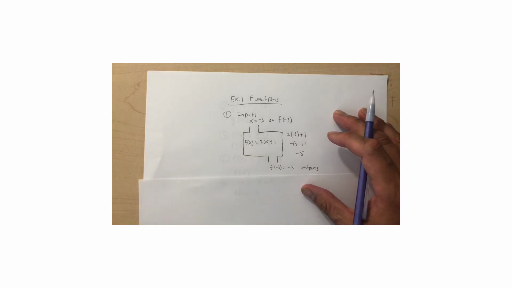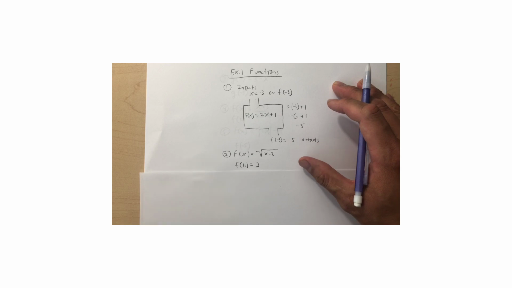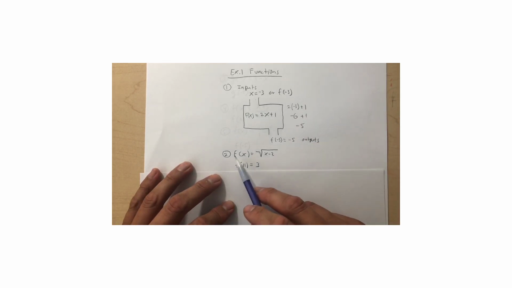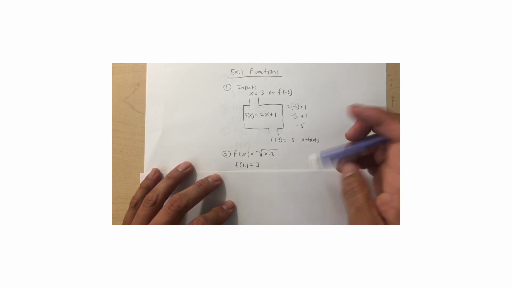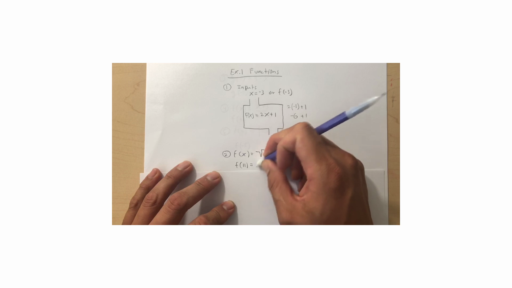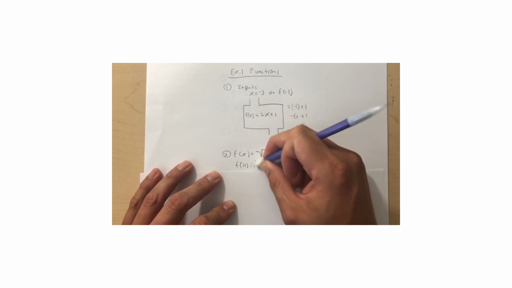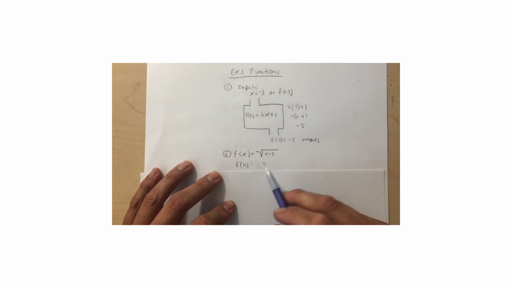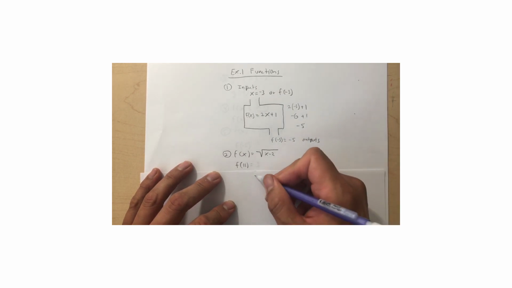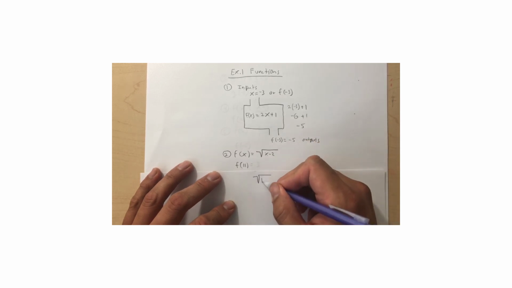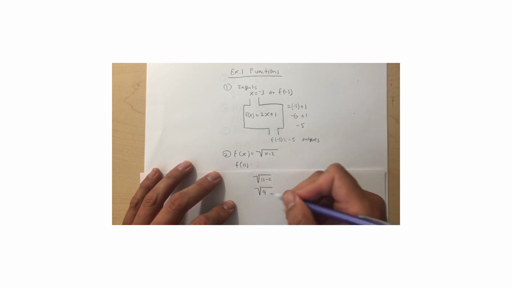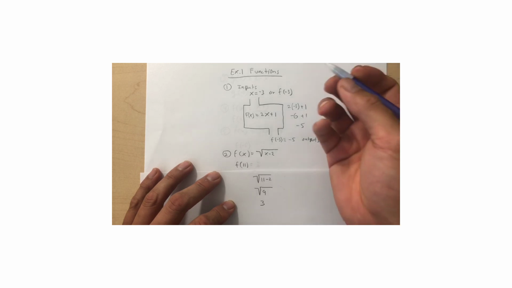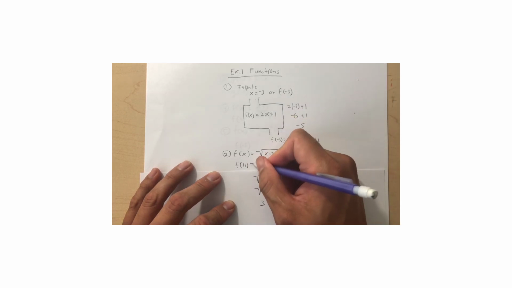So let's go ahead and do a couple more. Let's do number 2. Number 2, again, f of x means it's a function. Now we're going to plug in 11. Oops, I don't know why it has an answer right there. My bad. Let me erase that real fast. All right, so let's plug in 11 in there. So we're going to have 11 minus 2. I already gave you the answer, but anyway, it's okay. So 9, and the square root of 9 is 3. Let's go back and put a 3 right there.